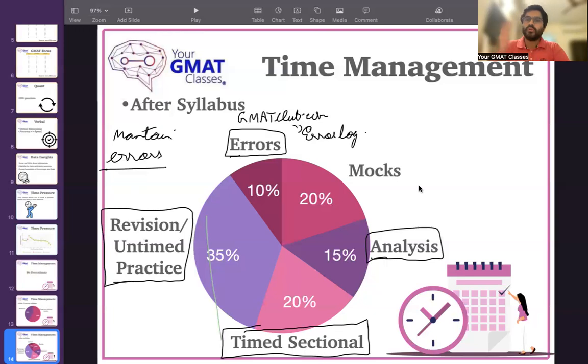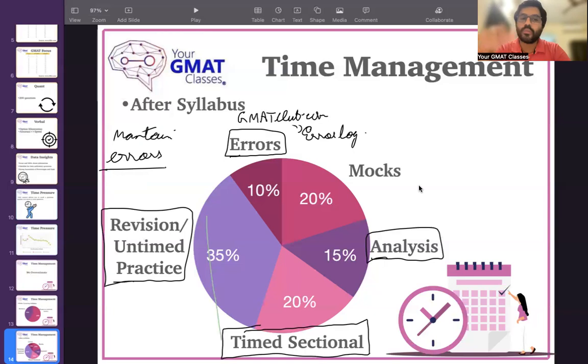And if you keep looking at your errors, you will find certain patterns. For some people, what happens is they make very minuscule calculation mistakes. For some people, a lot of the time they haven't read the question correctly. They missed a statement in the question. There are so many students who do not read what is being asked and randomly mark something else.